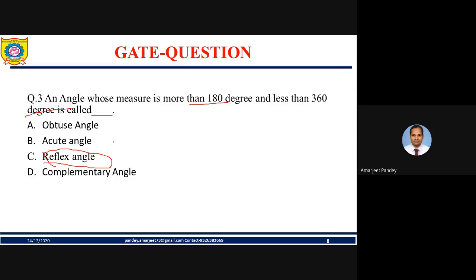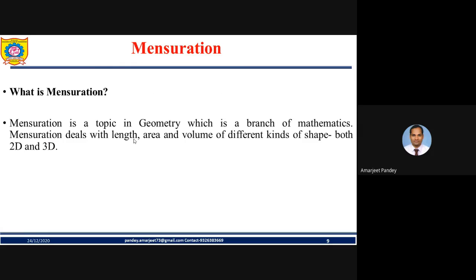Reflex angle, remember it. So an angle whose measure is more than 180 degree and less than 360 degree is called the reflex angle. Now, so this is all about the basics of geometry. Let's discuss mensuration, my friend. Now, what is mensuration? Mensuration is a topic in geometry, which is a branch of mathematics, my friend. So again, it is all about geometry, which we have discussed earlier.